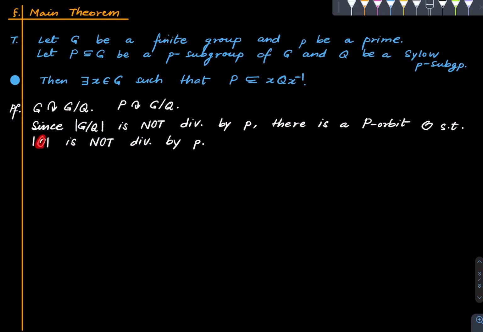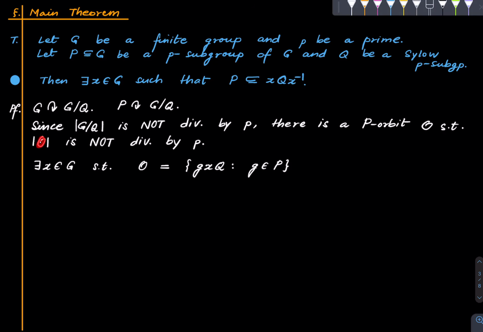And now since O is an orbit, there exists x in G such that O is all the translates of xQ by elements of P. Right, that's immediately from the definition of an orbit.